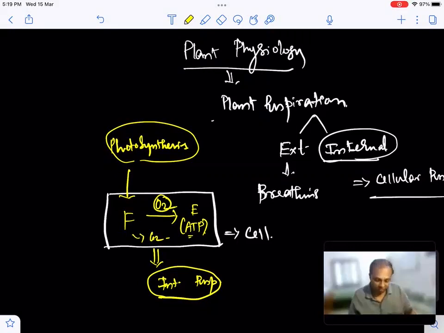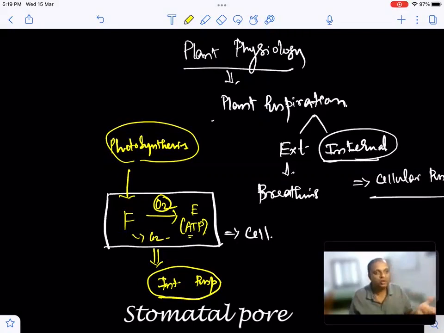So how do plants get this oxygen? Plants get oxygen through stomatal pores. Since there are pores outside through which the exchange of gases can happen, there is no separate concept of external respiration or breathing required for the plant.